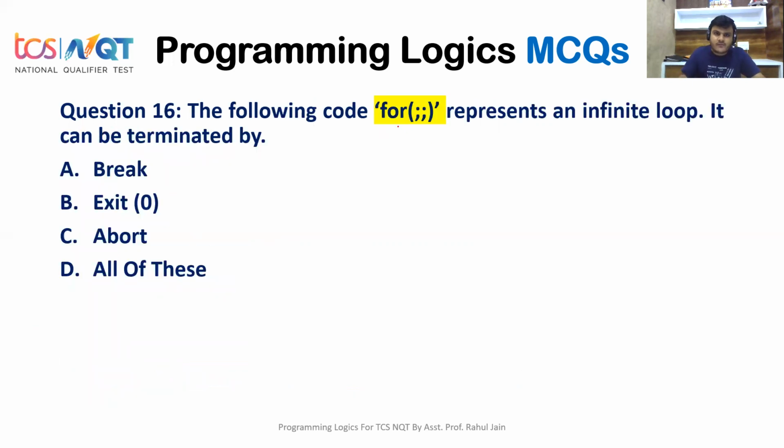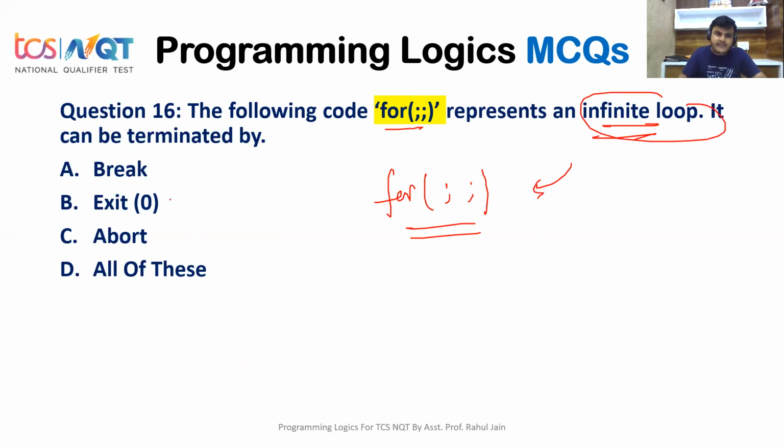The following for loop code is used here, like for(;;). It is correct for loop syntax. It represents an infinite loop. What statement can terminate it? Break, exit, abort, or all of these? So basically option A is the correct answer. By using the break statement in this loop, this infinite loop can be broken. So option A is the correct answer. Very basic concept of C programming.